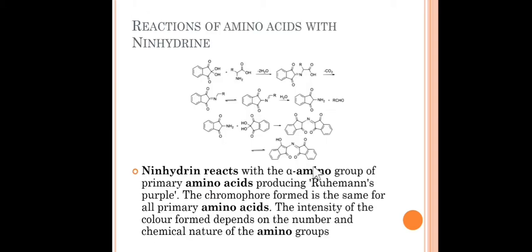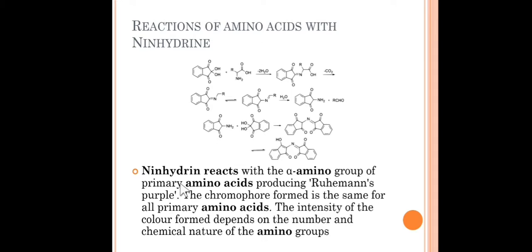So let's see some reactions of alpha amino acids with ninhydrin. Friends, you might have used ninhydrin solution for testing amines as well as alpha amino acids. It is a very interesting reagent.